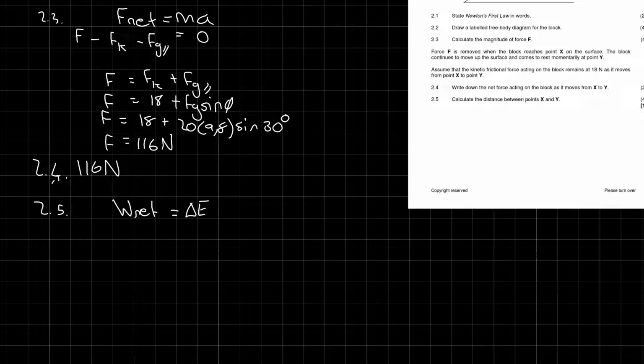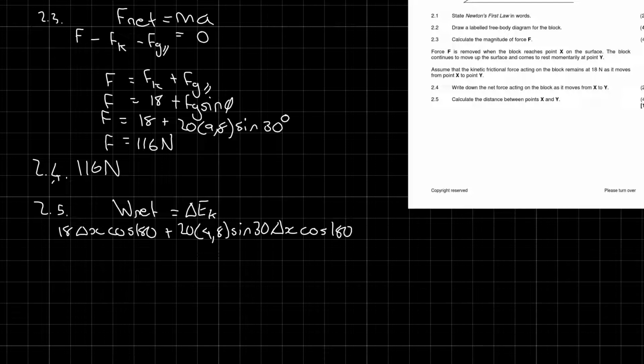This is a nice equation to use. It's nice and quick. So we have to take a look at the work done in total, which is going to be the frictional force, which is 18 newtons times delta X cos theta, which is cos of 180, moving opposite direction of motion, plus Fg parallel, which is 20 times 9.8 times sine of 30, and then remember delta X cos 180.